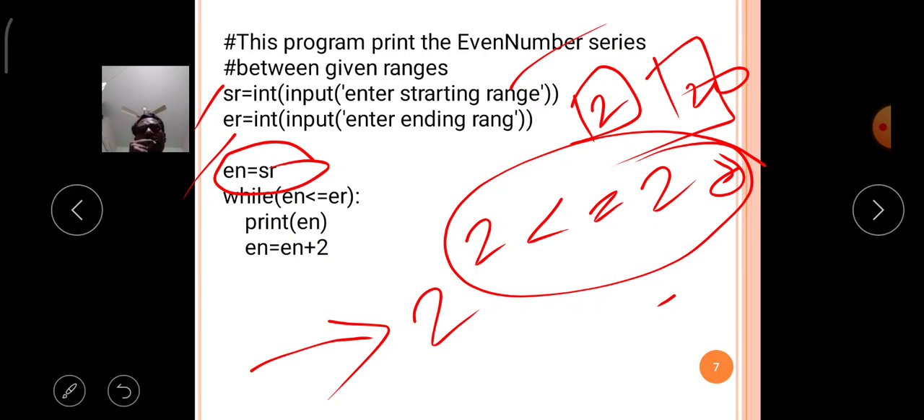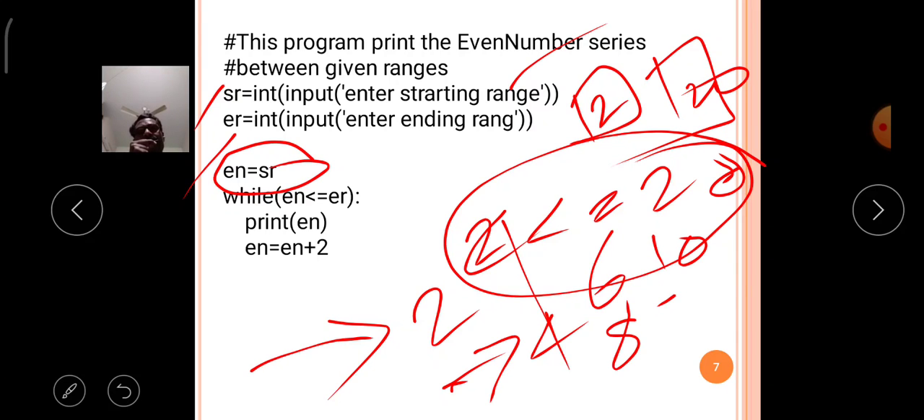Then 2 plus 2, that is 4. Again 4 is less than or equal to 20, the given condition is again true, so it will print 4. Just like that 6, 8, 10, 12, 14, 16, 18, then 20. After 20 the EN value is 20 plus 2, that is 22. 22 is less than 20, the given condition is false, then the while loop is broken.